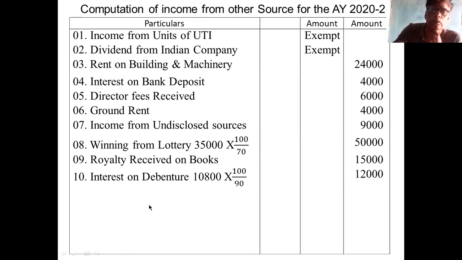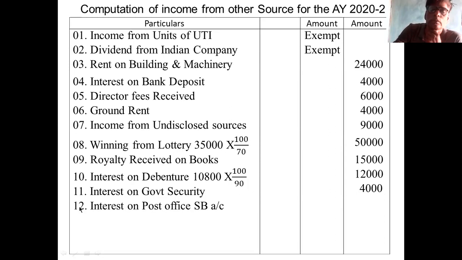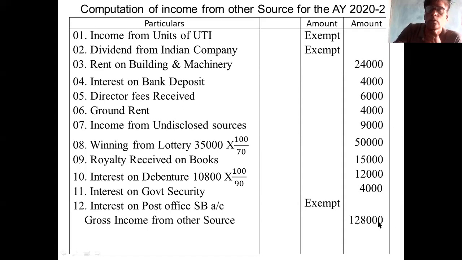Gross it is 12,000. Interest on government securities 4,000. Next, interest on post office SB account is exempted from tax. Okay. If you take the total of this, 1,28,000 is the gross income from other source.